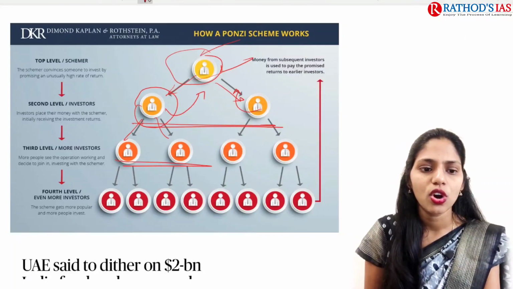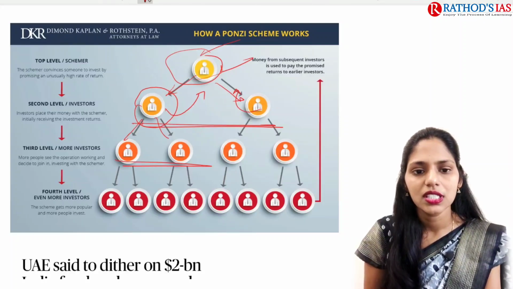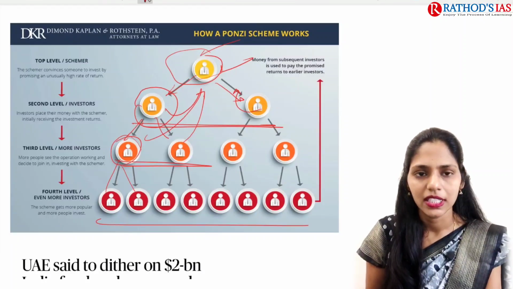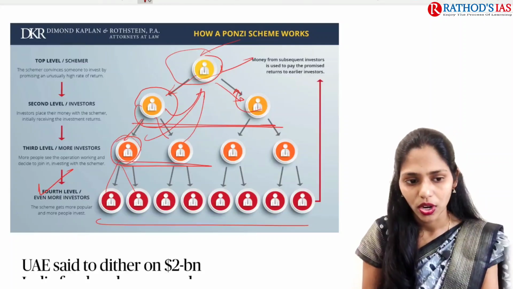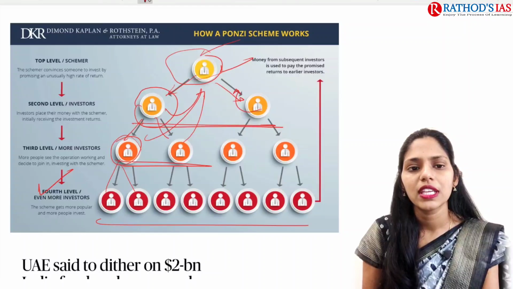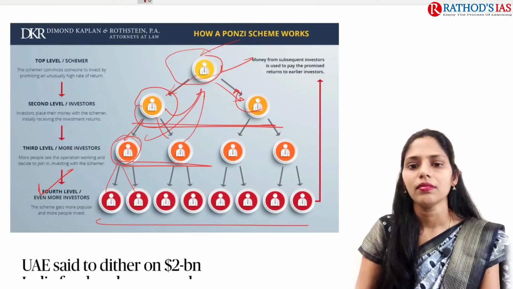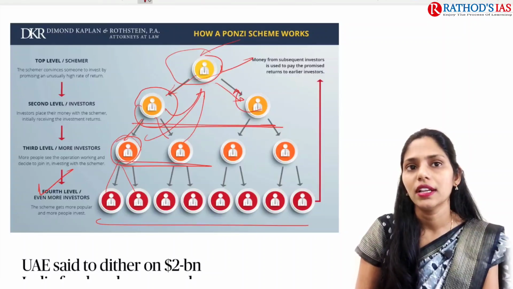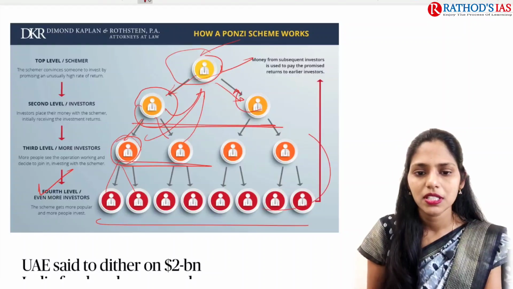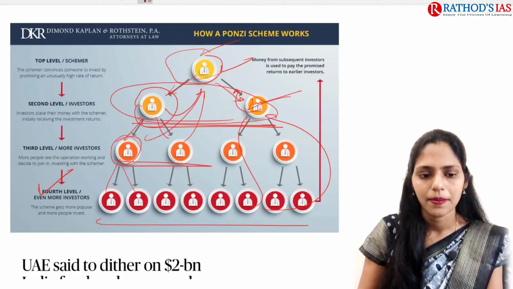More people see the operations working and decide to join in, and they will invest with the schemer again. And again, one person will be joining the next level. That will be the fourth level, or even more investors can join. This type of scheme is called a Ponzi scheme. The money from the subsequent investors is used to pay the promised returns to the earlier investors.